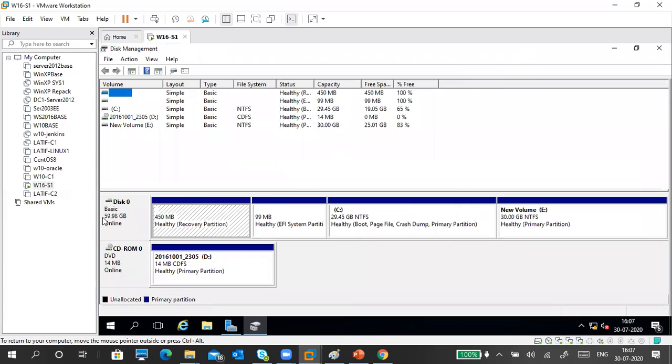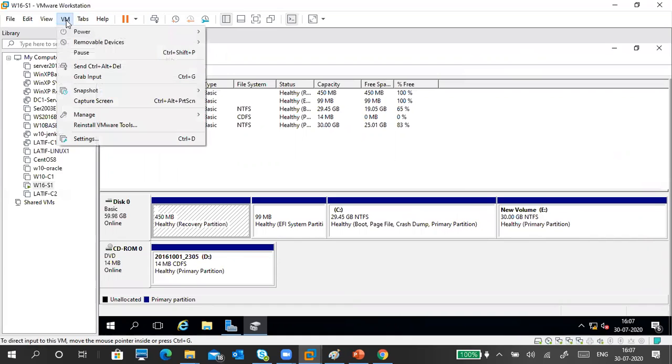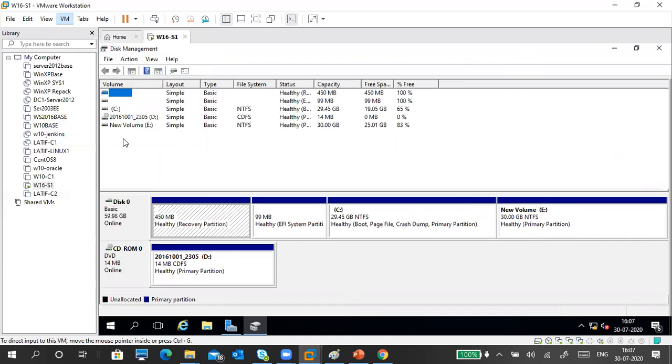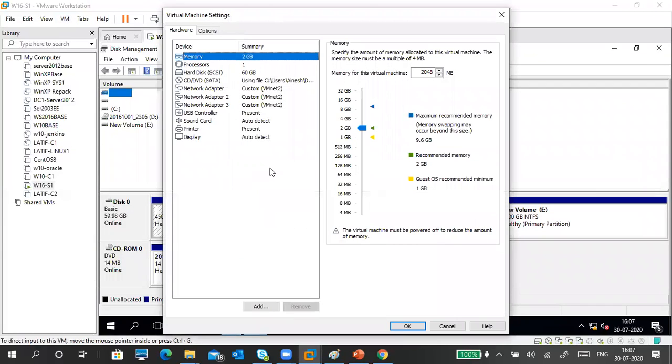So I have a single disk. This is the basic disk and these are the partitions that are made. I want more disks. So how to get them? Because why are we using VMware? This is the main purpose. We can add whatever we want. Okay, add network adapters without purchasing a new adapter.